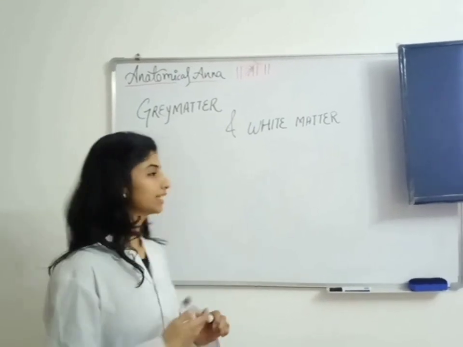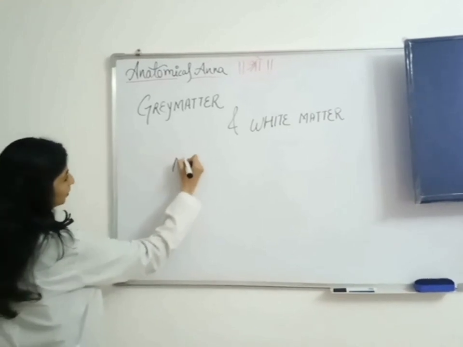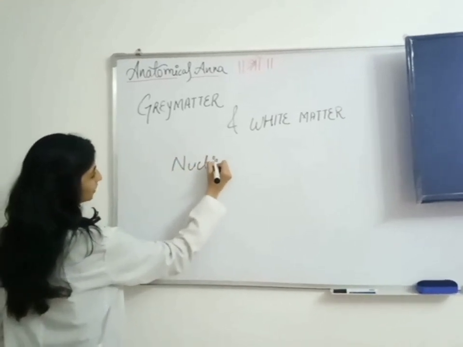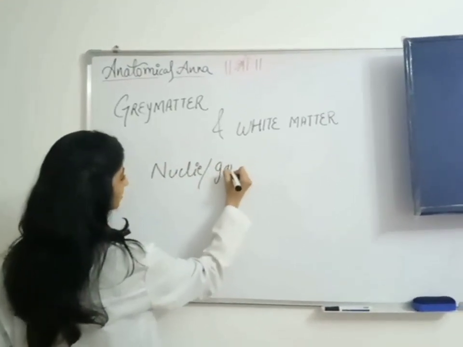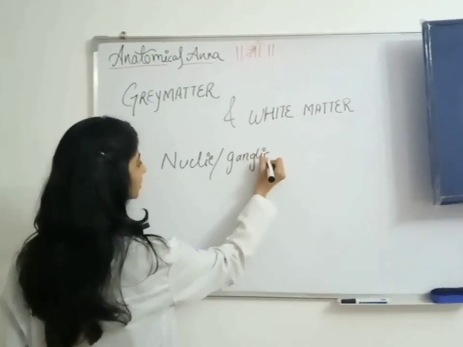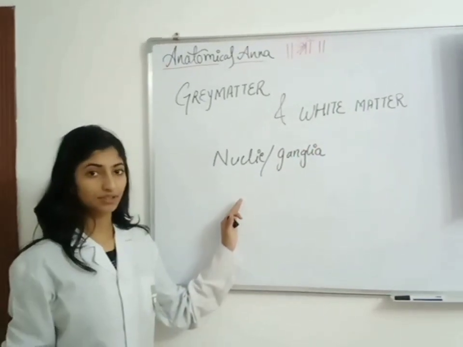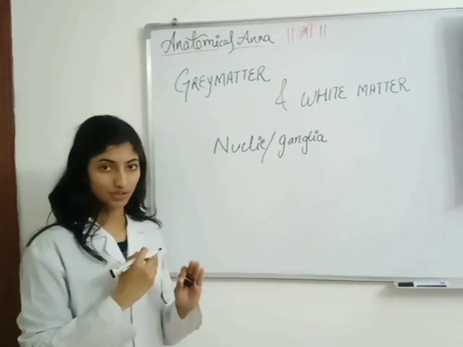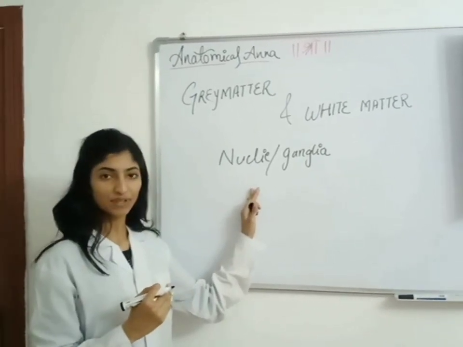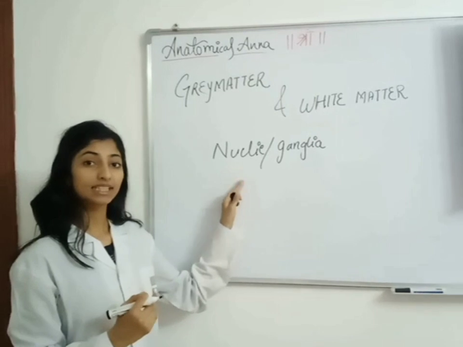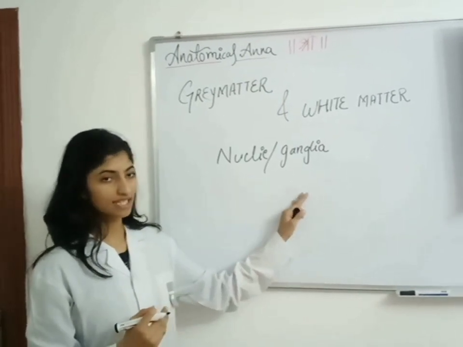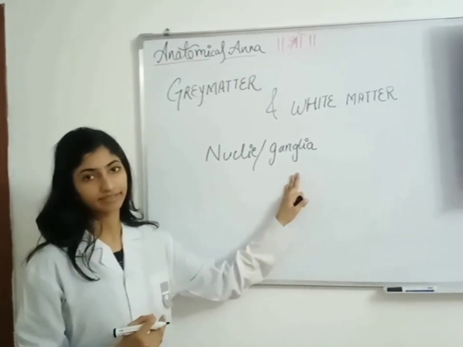And there is one more thing I would like to tell you about nuclei or ganglia. When our grey matter is surrounded by white matter, we call it nuclei. And we call it nuclei when it is in the CNS. When it comes in the PNS, then we call it ganglia.